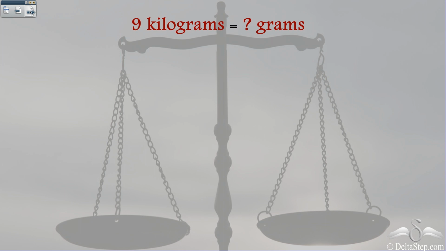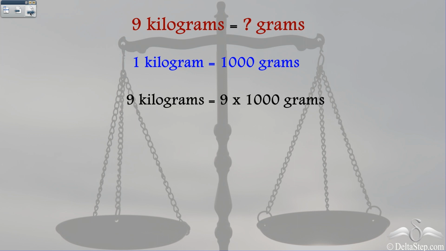So can you tell me how much will be 9 kilograms in terms of grams? Well, let's calculate. We know that 1 kilogram is equal to 1000 grams, and we are talking about 9 kilograms. So we are basically converting from kilogram to gram, that is larger unit to smaller unit.